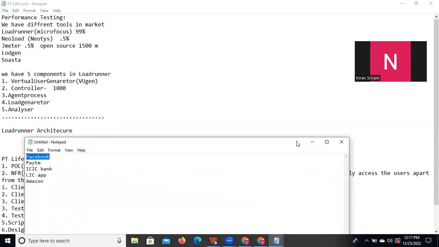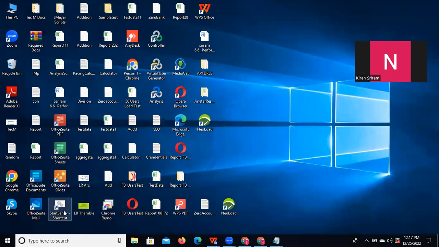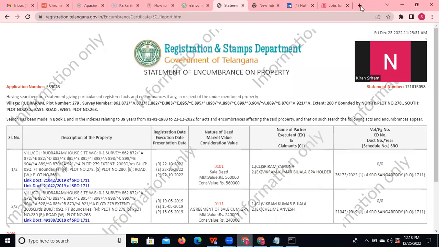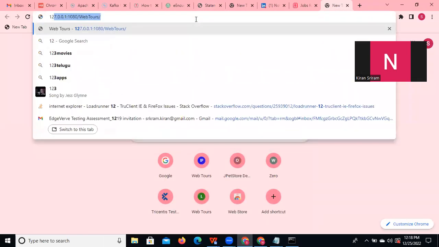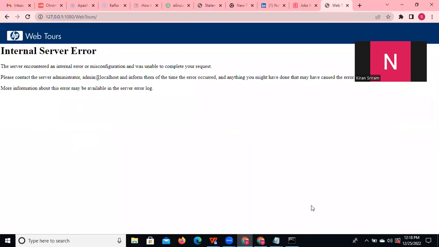For example, assume one flight booking application will be there. In the flight booking application, to book a flight, what things can we do? We can launch the URL, which means we need to launch the application. I will show you one application quickly. So you can go here and this is my business flow. This is a flight booking application. So the launch is done.